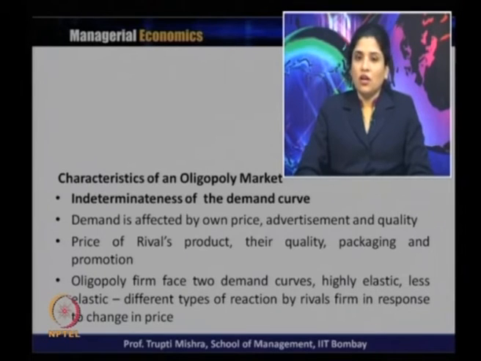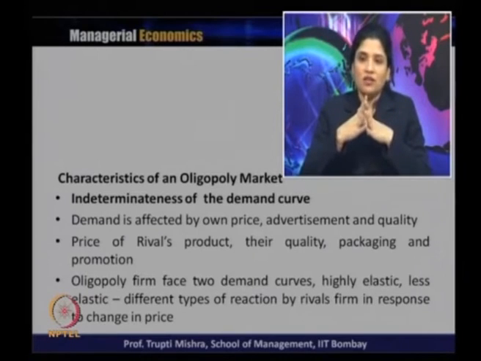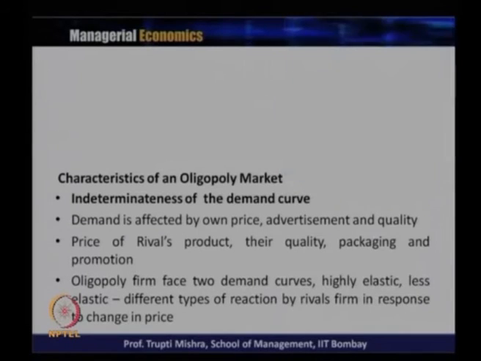So that is the reason there are two kinds of demand curve we get in the case of an oligopoly firm. One which is highly elastic and second less elastic, with different types of reaction by rival firms in response to a change in the price. Generally, when you increase the price, rivals will not increase the price, but when one firm decreases the price, the others also decrease the price.